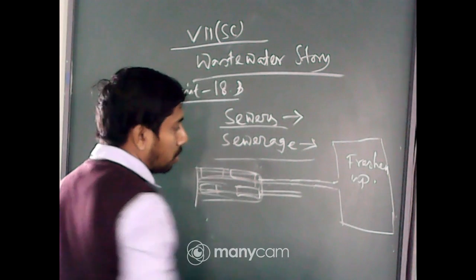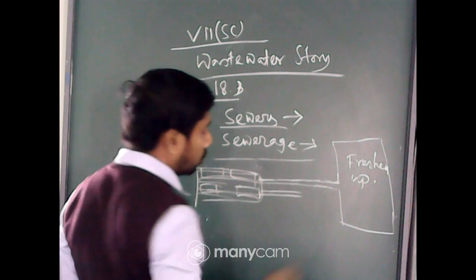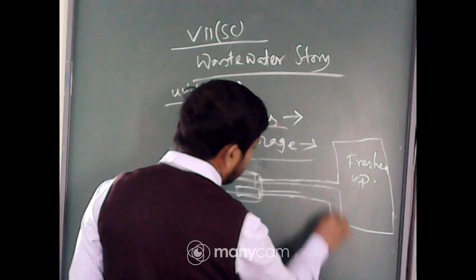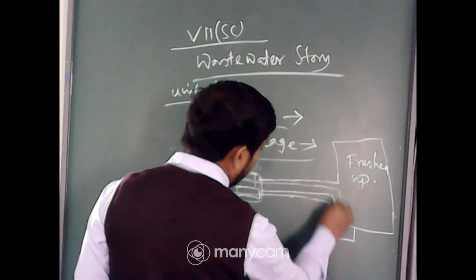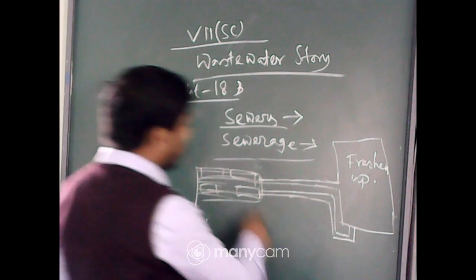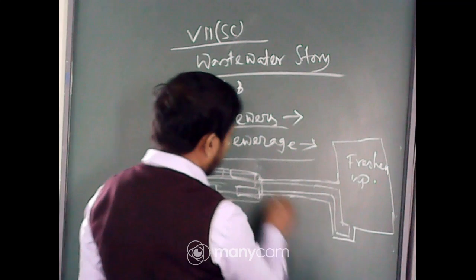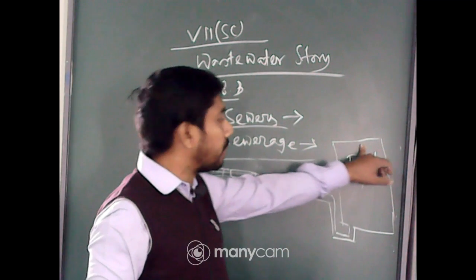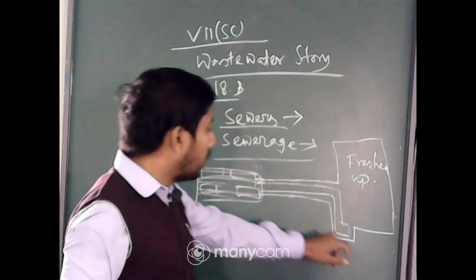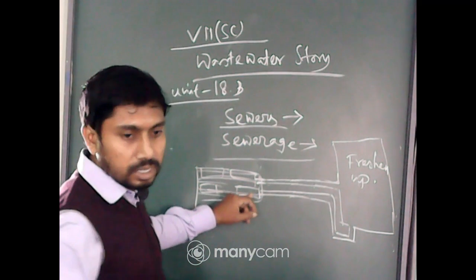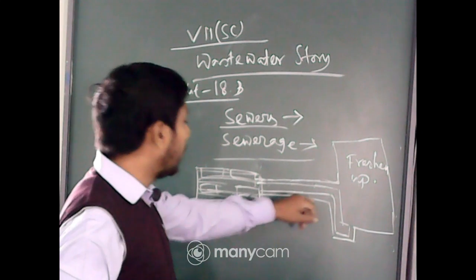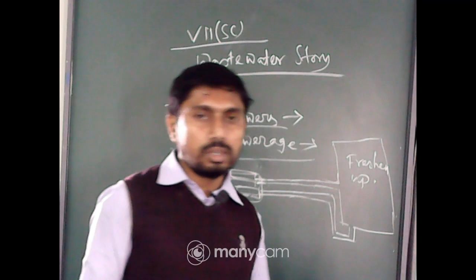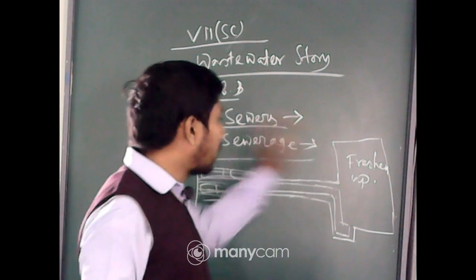So this is the wastewater treatment plant, which we will come to later on, and this pipeline also comes out from that. So the water we are using is going to be freshened up and then usable again, and again delivered to the household use. This is the cyclic process.